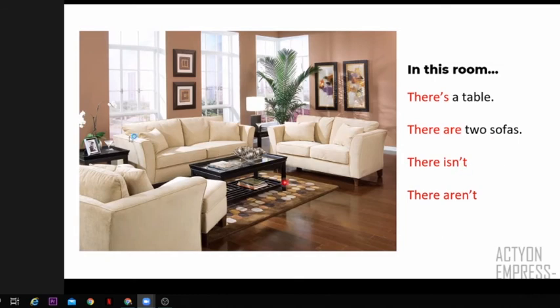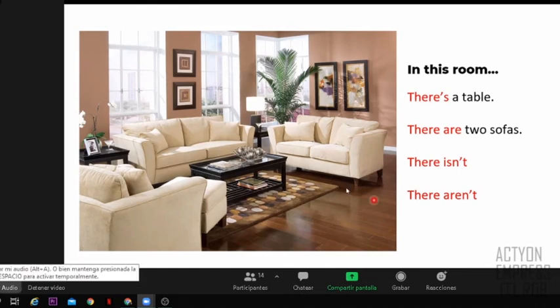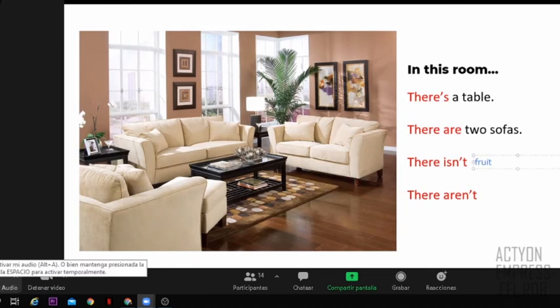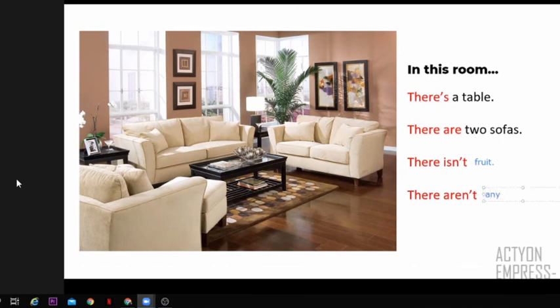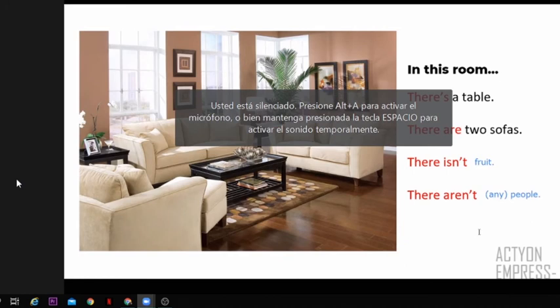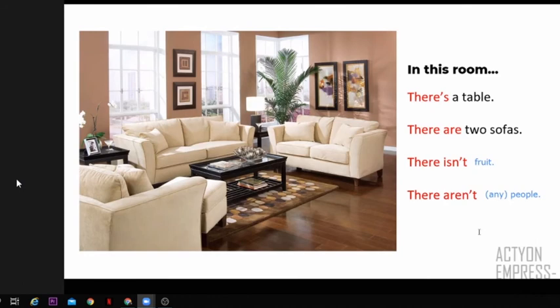Let's see. There isn't fruit. Because I don't see fruit here, so there isn't fruit. Or maybe I can say there aren't any people, right? Any is optional. You can say there aren't people or there aren't any people. All right? So as you see, these are some examples. I have positive, table, singular, plural, sofas. There isn't fruit. And there aren't people, right?